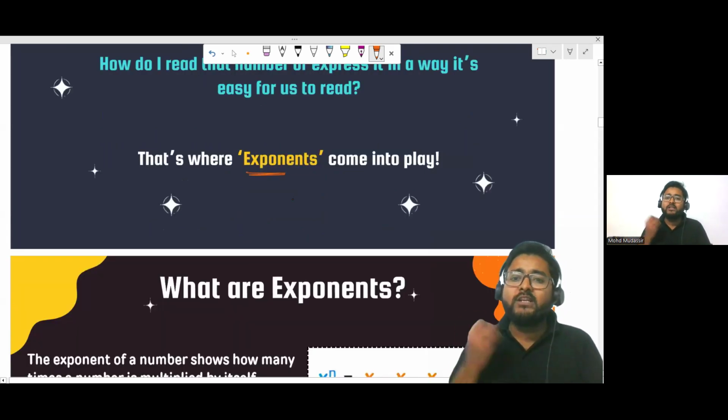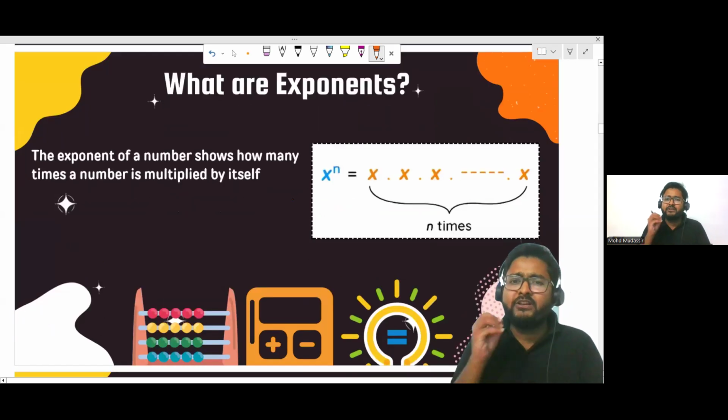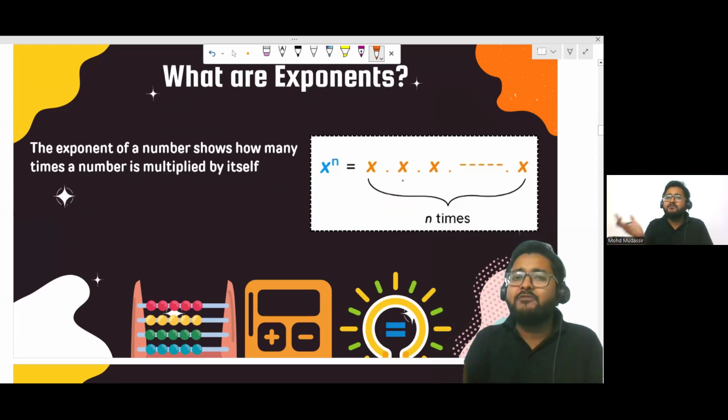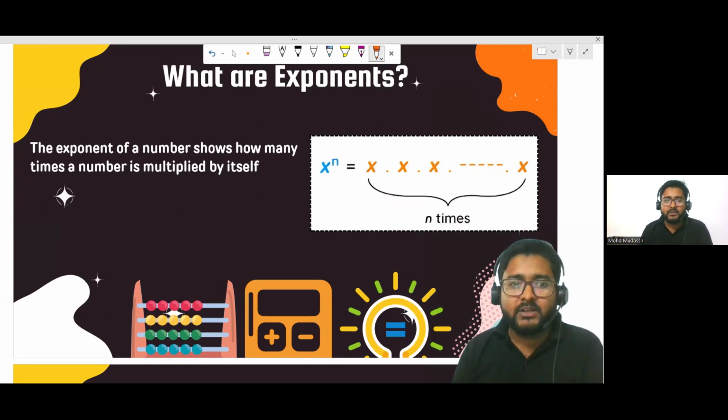So what is the exponent? Now let me tell you the definition and how it looks. When we multiply the same number again and again, you have all heard about repeated addition, right? What is the standard form of repeated addition? It's multiplication, right? But what is the standard form of repeated multiplication? Now it is exponent.